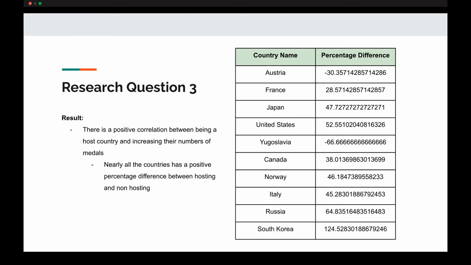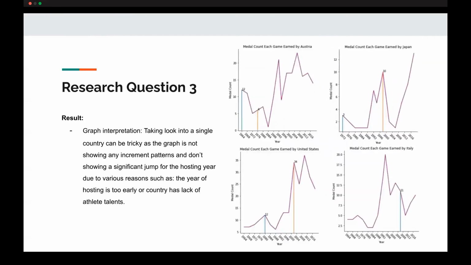So we can conclude that there is a positive correlation between being a hosting country and an increase in the number of medals. However, as we look at the graph, since it's only for each country and the data fluctuates without showing a growing trend, it's hard to derive a result from just looking at the plot, because there are reasons like the year of hosting being too early or the country's lack of athletic talent. So it's better for us to look at a statistical result instead of the plot result.